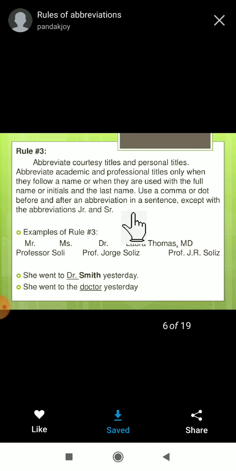Okay, so personal titles. Suppose we want to give a personal title like doctor or Mr. Just listen to this whole detail and make it clear how to use it. When we want to give a personal title, we use it like this. See here: Mr., Ms., then doctor is Dr., then MD, then professional titles like professor, Prof. Here, see, she went to Dr. Smith yesterday, or she went to the doctor yesterday. You can write it either way. So when we use a personal title, we use it like that.